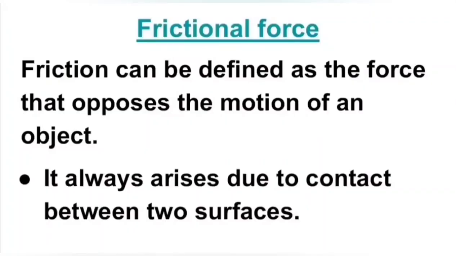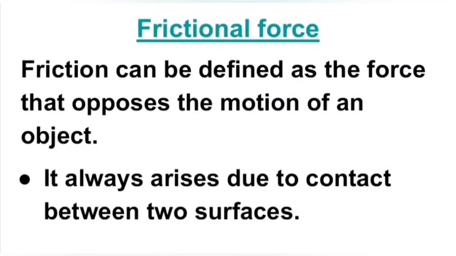So what is friction or frictional force? Friction can be defined as the force that opposes the motion of an object.